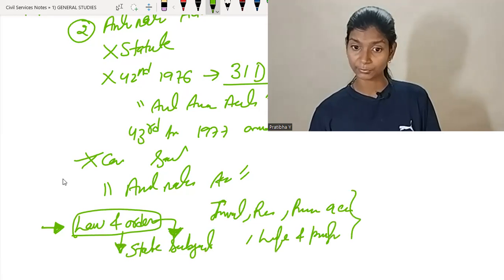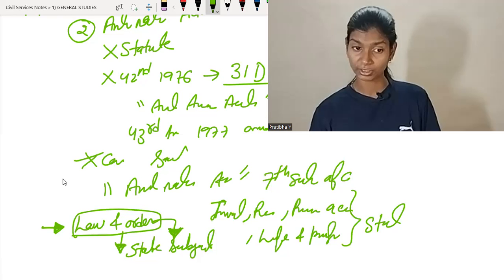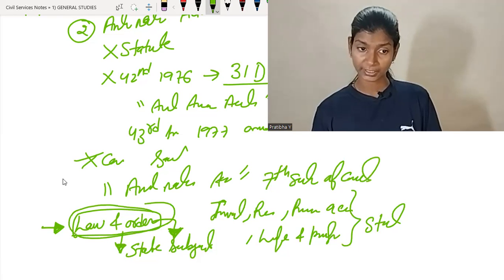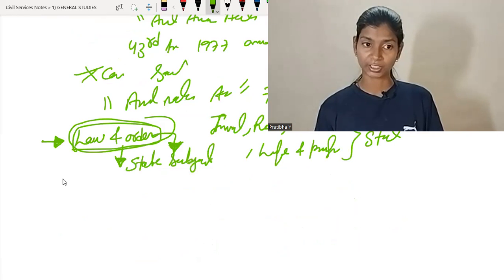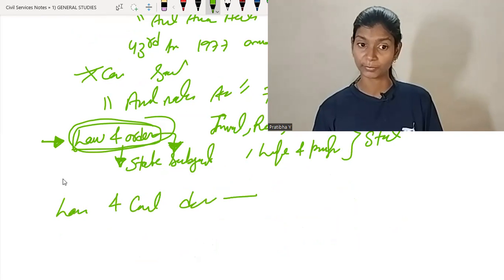It is in the hands of the state government, and it is defined in the 7th Schedule of the Constitution. So if any misfortunate thing happens regarding law and order, and the condition in that area deteriorates, then it's the responsibility of the state government to take a step in this area.